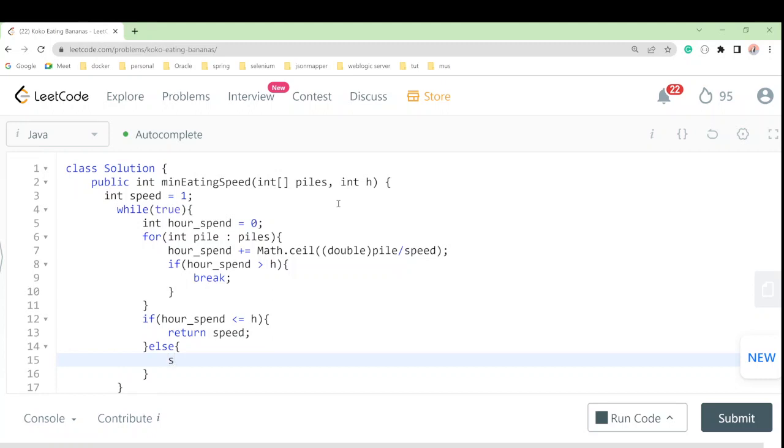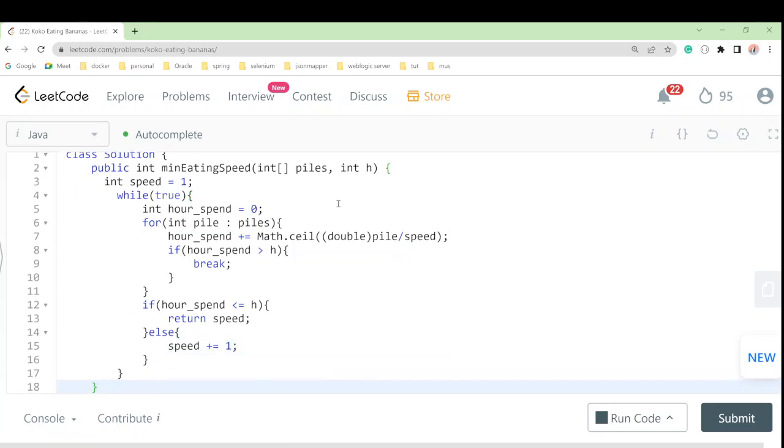For that we have to say speed plus plus, so that it increments each time, or you can say speed equals speed plus 1, this will also work. Okay, I think this should work. So I'll try to compile this one first.